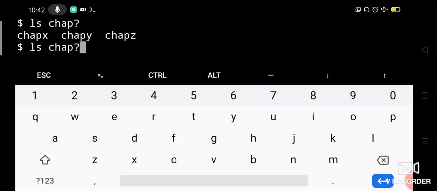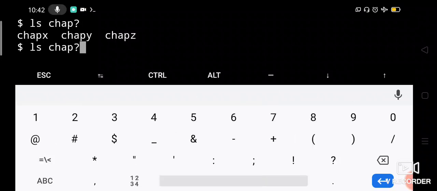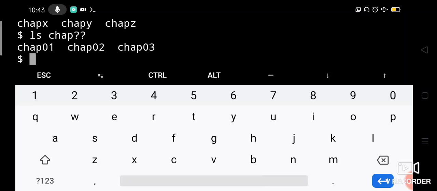Similarly, if you say ls chap and double question mark, what it will display? It will display all the files which are starting with chap and followed by two characters. See, chap 01, chap 02, chap 03. Chap xyz it will not display because it is having three characters after chap. Only it will display chap 01, chap 02 and chap 03, which are having two characters after chap. Okay.